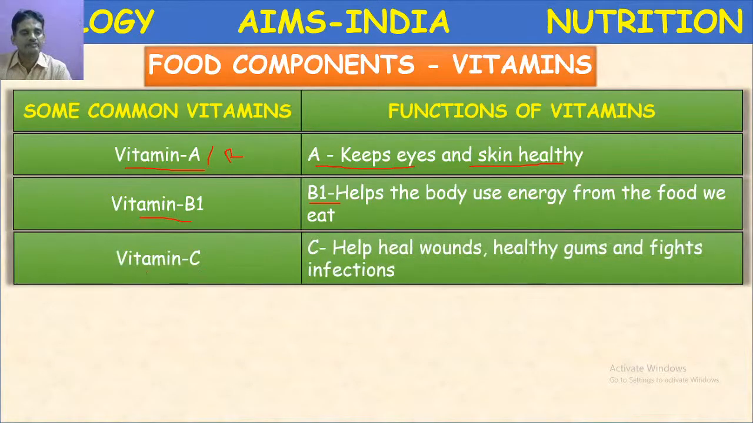Next, vitamin C. Among all the vitamins, this vitamin C is a very important vitamin which is required in large quantities. Nearly 500 milligrams are required per day. This vitamin is present in citrus fruits. This vitamin is also called ascorbic acid. Ascorbic acid is also called vitamin C.